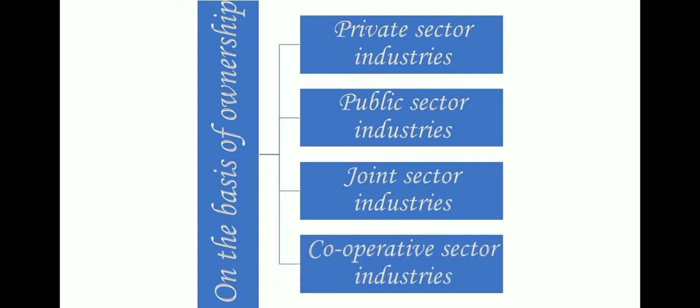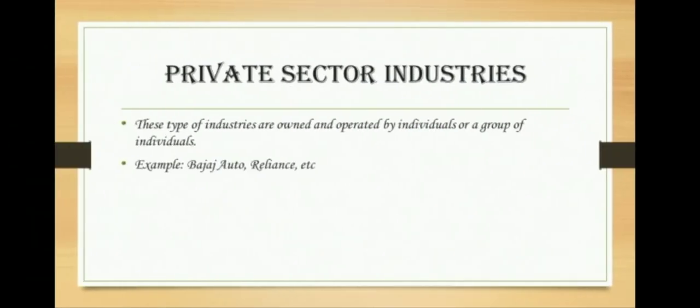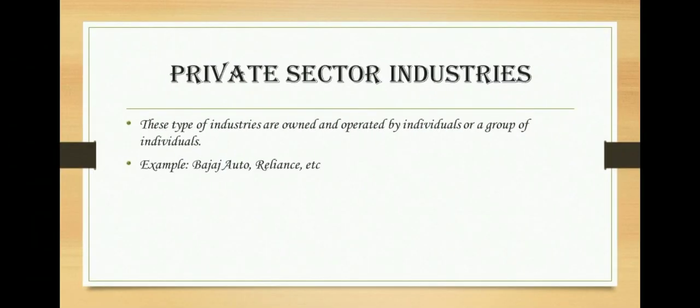For example, silk weaving and household industries belong to this category. Let's move on to another basis, that is ownership. On the basis of ownership, we have private sector industries, public sector industries, joint sector industries, and cooperative sector industries. Let's see about one by one. What are private sector industries? These types of industries are owned and operated by individuals or a group of individuals. For example, Bajaj Auto, Reliance, etc.